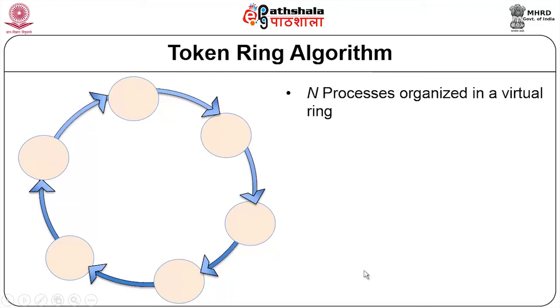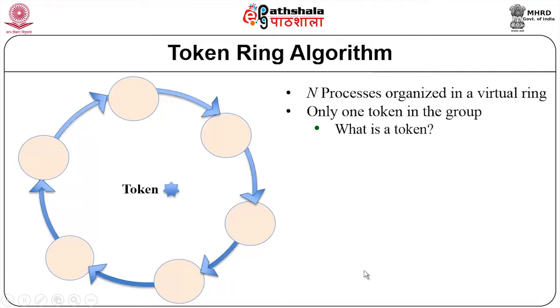So, this is called a virtual ring, and we use a token. Now, what is a token? A token is nothing but a special message. This message will be passed along the ring and received by a process, and the process's interpretation of that message is what makes it special.